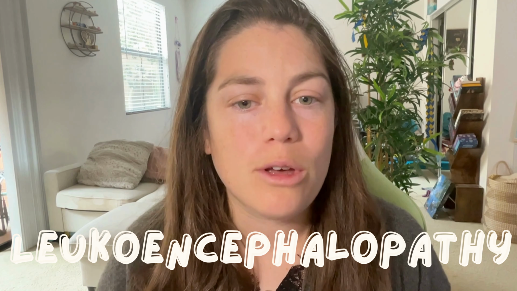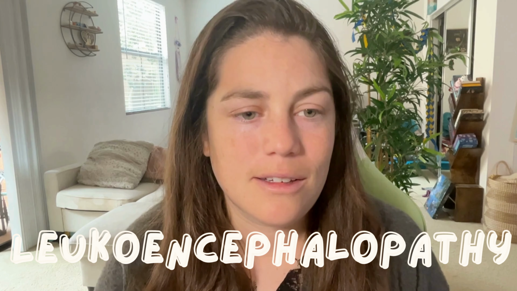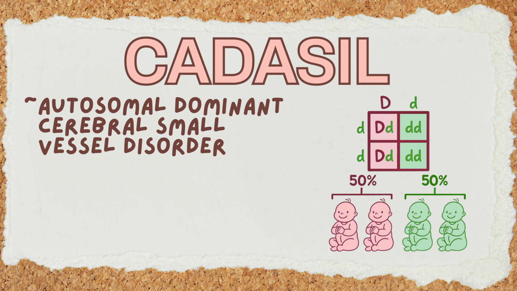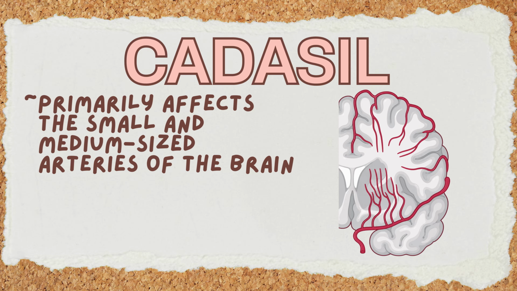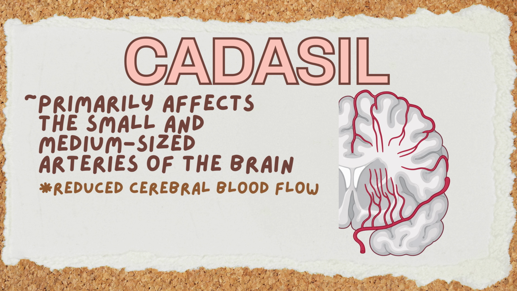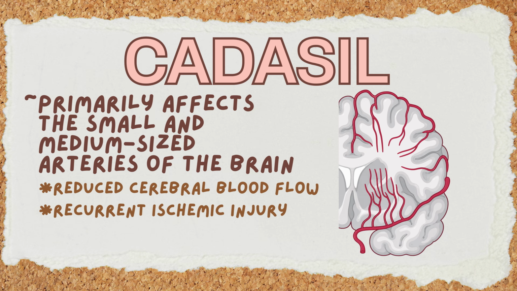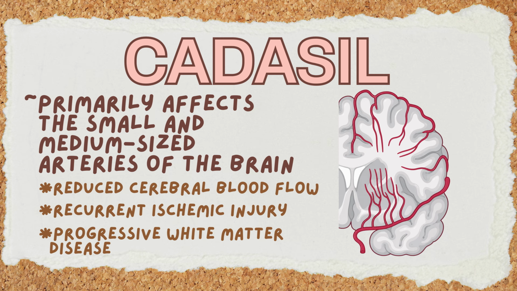Today I'm doing a rapid review of CADASIL, which stands for Cerebral Autosomal Dominant Arterioropathy with Subcortical Infarcts and Leukoencephalopathy. CADASIL is an autosomal dominant cerebral small vessel disorder caused by heterozygous pathogenic variants in the Notch3 gene. The condition primarily affects the small and medium-sized arteries of the brain, leading to reduced cerebral blood flow, recurrent ischemic injury, and progressive white matter disease.